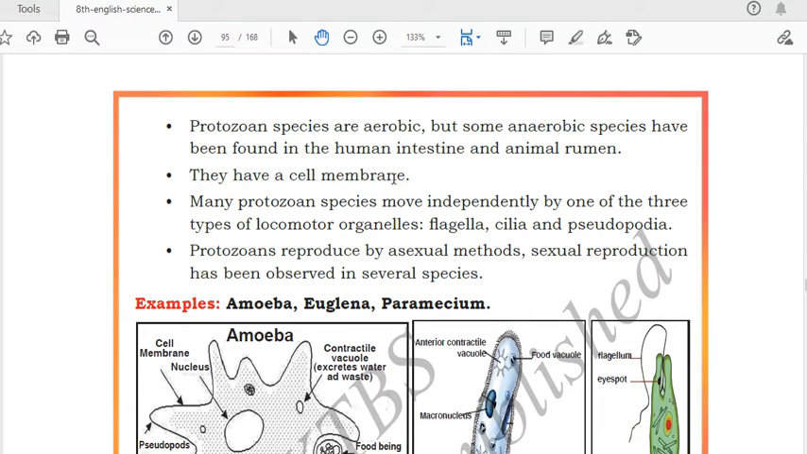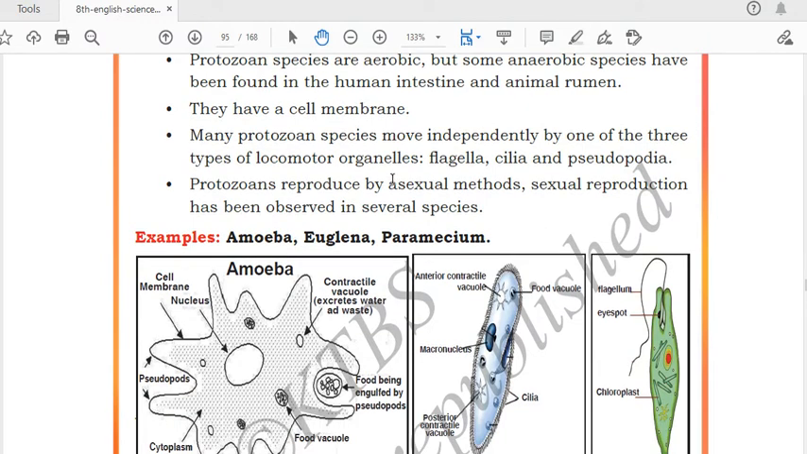They have a cell membrane, like we have read in the plant cell and animal cell, where the cell membrane is the outer covering. Like that, protozoa also have a cell membrane. Many protozoa species move independently by one of three types of locomotory organelles. But how can these protozoa move? They don't have legs, right? So how will they move? They move with the help of organelles called flagella, cilia, or pseudopodia. These are the locomotory organelles. Locomotory means they help in the movement of the protozoa.